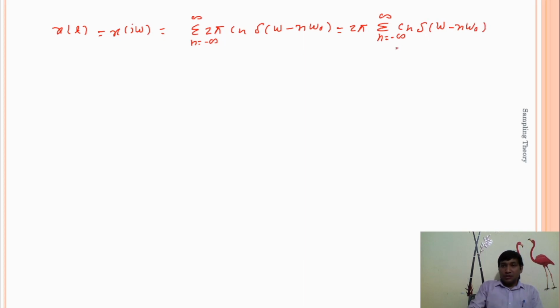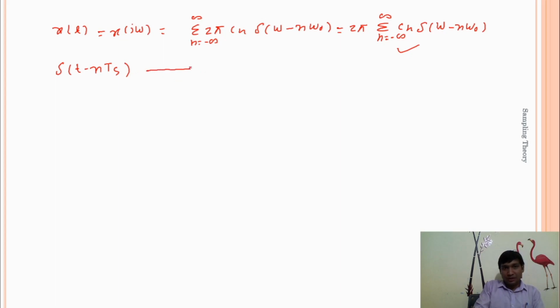So by using this identity, we can directly calculate the Fourier transform of δ(t − nTs). This is your periodic signal, and we want to calculate the Fourier transform of this particular signal.